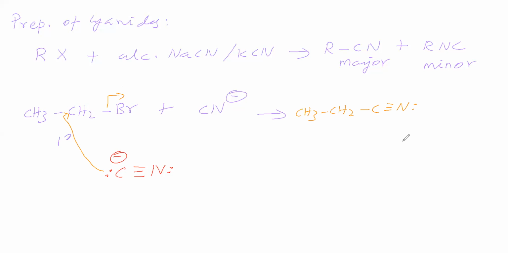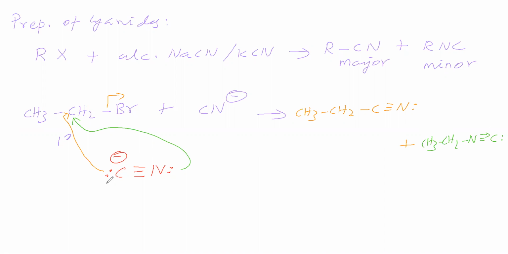If nitrogen is attacking, then Br is leaving. Then what we will get is CH3, CH2, NC. Isocyanide we will get. Now, which has a higher probability to attack? Carbon rather than nitrogen. Why?